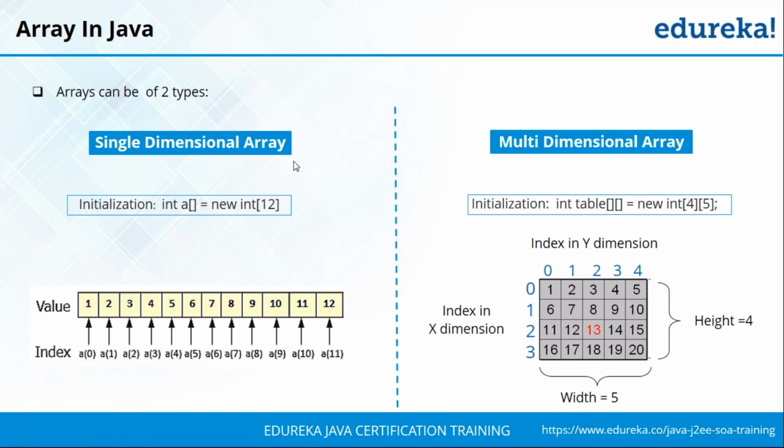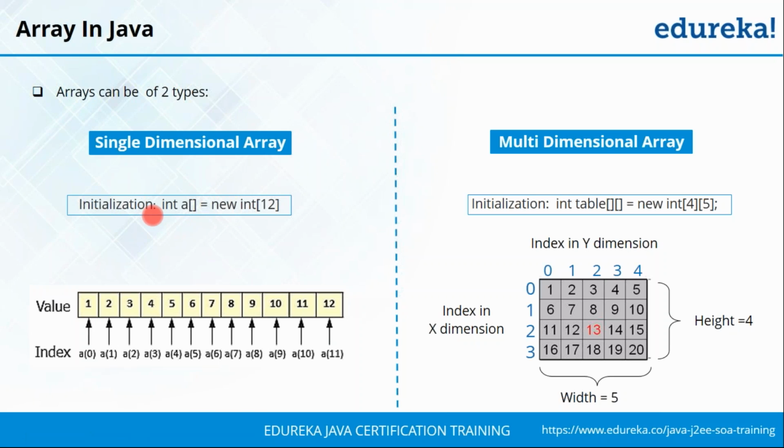Now I have already told you there are two types of array. You have the single dimensional array and you have the multi-dimensional array. Now for initializing the single dimensional array, you have this following syntax where you specify the data type of the array, then the name, and then you use square parentheses. This is to help Java understand that it is going to be an array. Then you need to specify the keyword new. I had mentioned to you earlier as well. You're going to use new to create new objects as such.